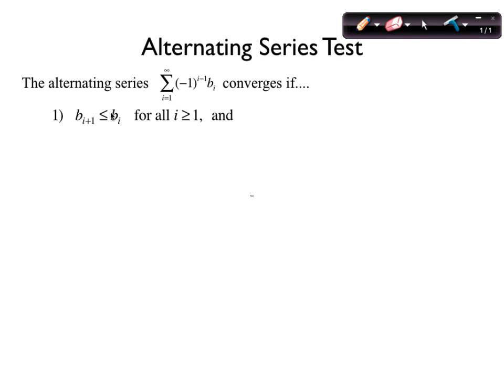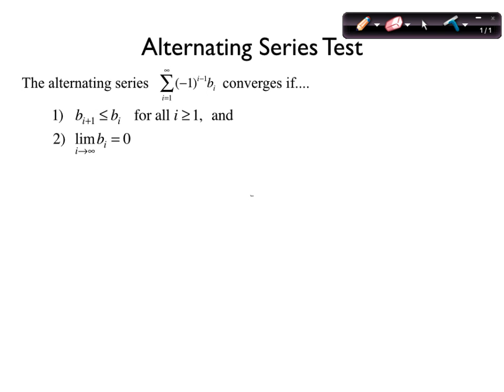No, these are all positive terms. This has nothing to do with alternating. If b_(i+1) is less than or equal to b_i, what does that mean for the sequence? If the next term is less than or equal to the current term: decreasing, right? The values are getting less. Okay, so the first requirement is decreasing.